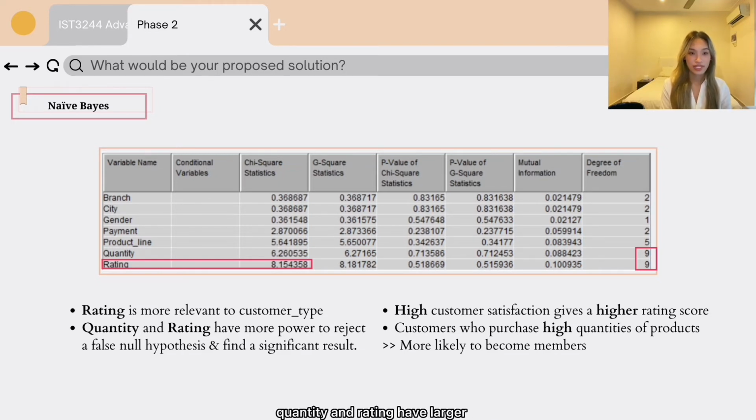Next, quantity and rating have larger sample size as they have 9 degrees of freedom, which means they have more power to reject a false null hypothesis and find a significant result. Therefore, it can be concluded that high customer satisfaction gives a higher rating score and the customers are more likely to register themselves as a member.